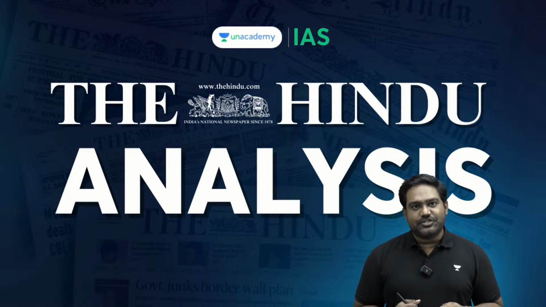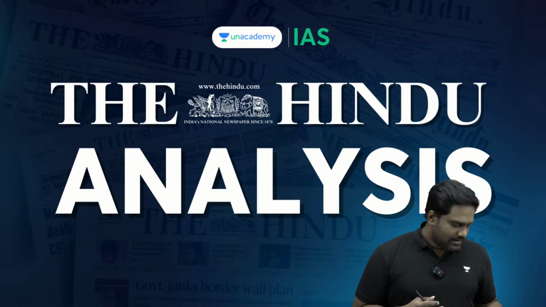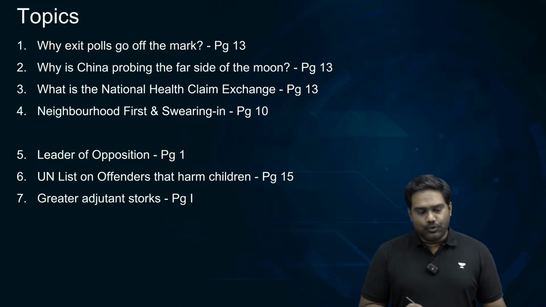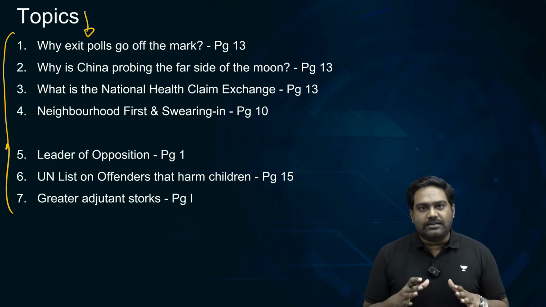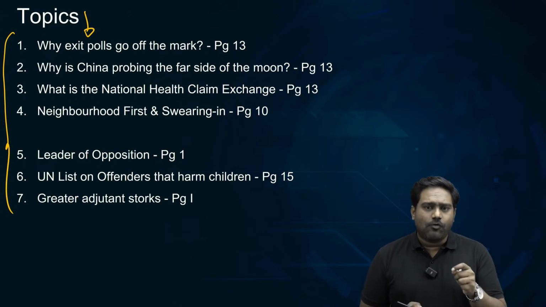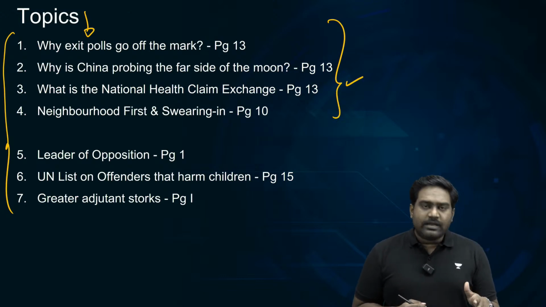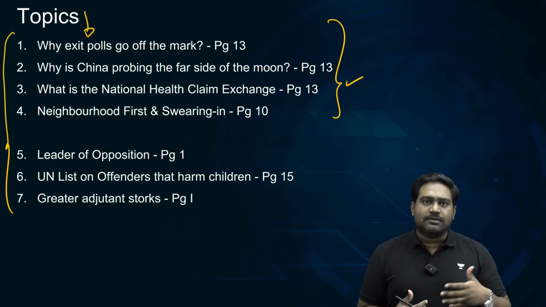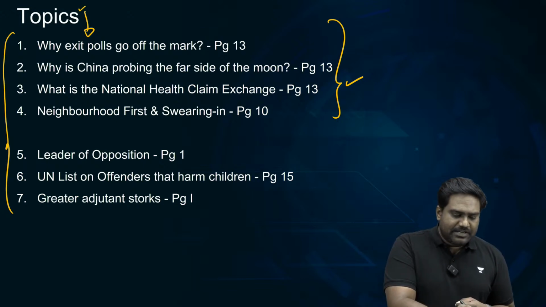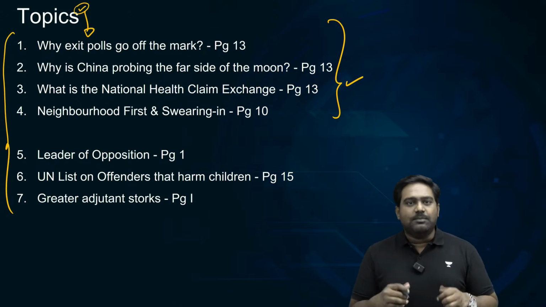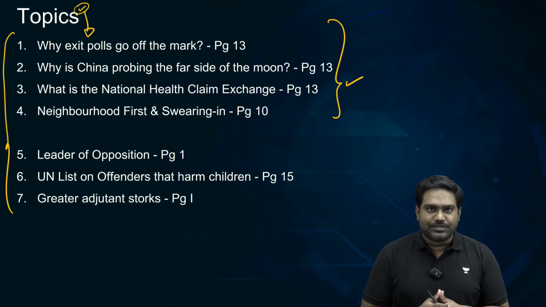So let's begin the analysis of the Hindu newspaper by first looking at the topics that we are going to discuss. From the Delhi edition of the Hindu, I have chosen 7 important articles for a detailed analysis. We have 4 articles that are very important for the mains exam. So here I'll ensure we'll go beyond the article, cover some related background and related topics as well, so that even if there is a prelims question related to it, you should be able to answer them. And we have 3 small articles which are exclusively for your prelims.